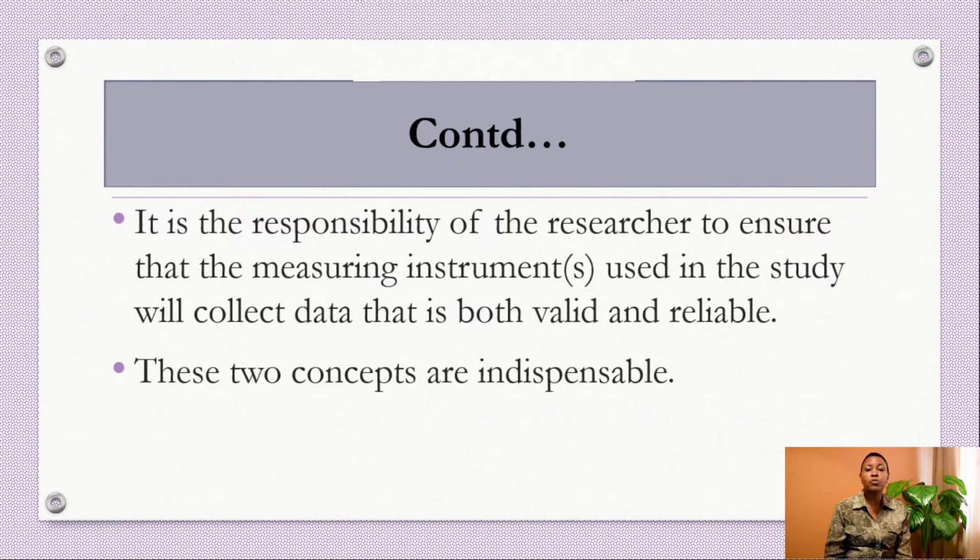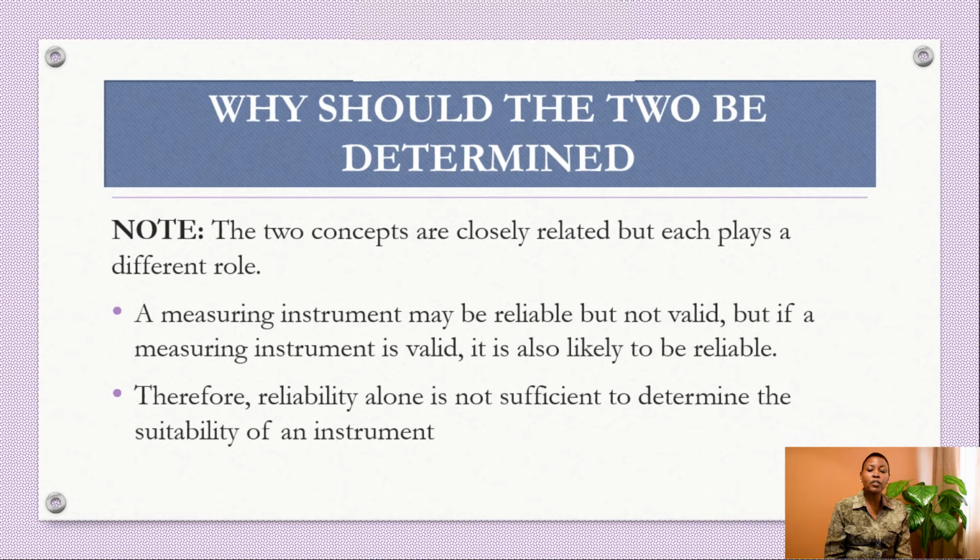It is therefore the responsibility of the researcher to ensure that the measuring instruments, in this case quantitative instruments that are used in the study, will collect data that is both valid and reliable. Note that these 2 concepts are indispensable. That means we cannot test one and leave the other. They are closely related, but each of them plays a different role.